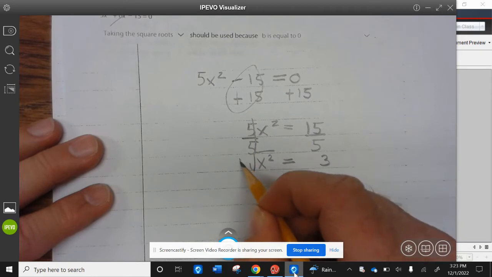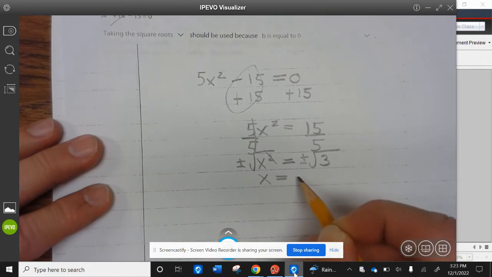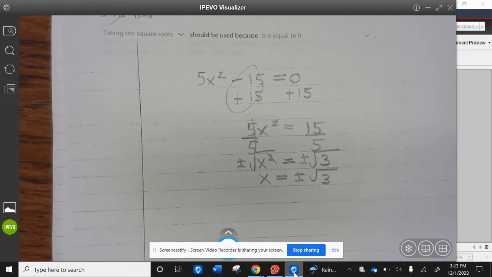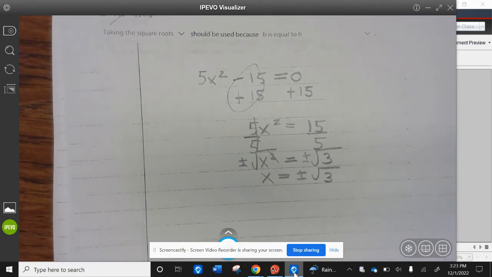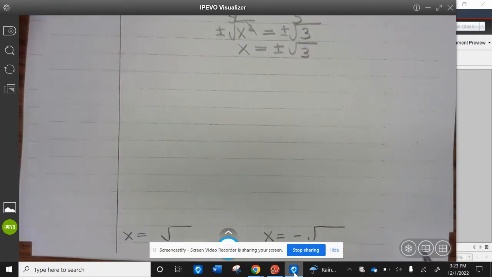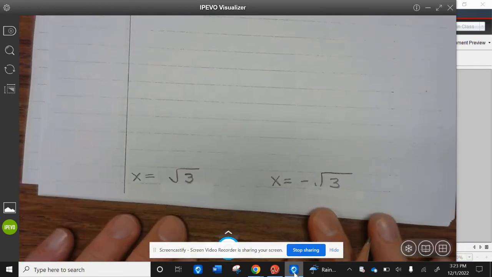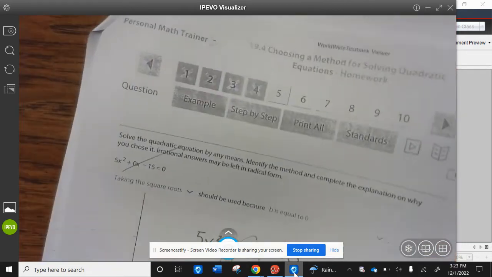Take the square root of both sides, plus or minus. That cancels. You get x equals plus or minus the square root of 3. Okay, so x equals the square root of 3, and x equals the negative square root of 3. Okay, go and finish up example 5.